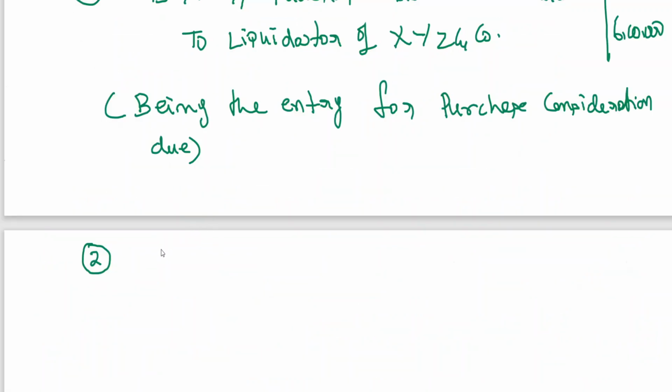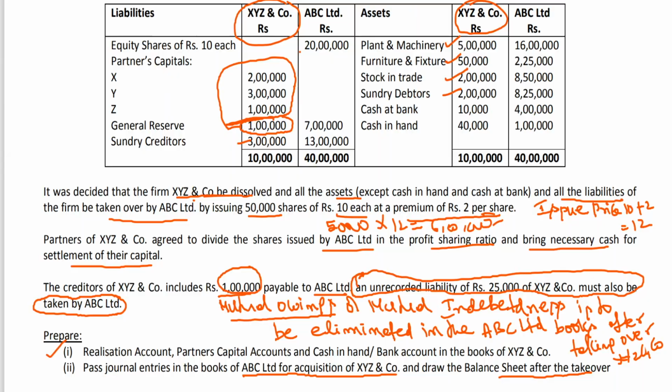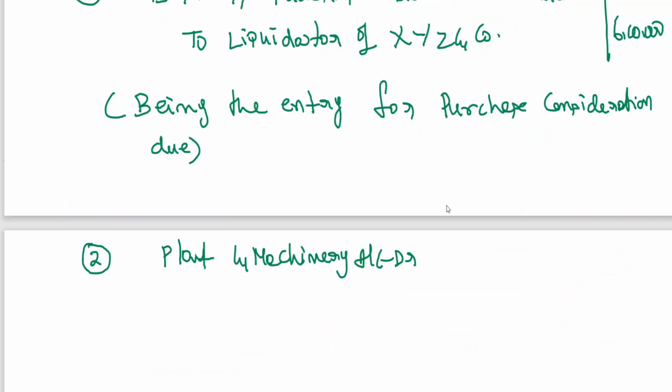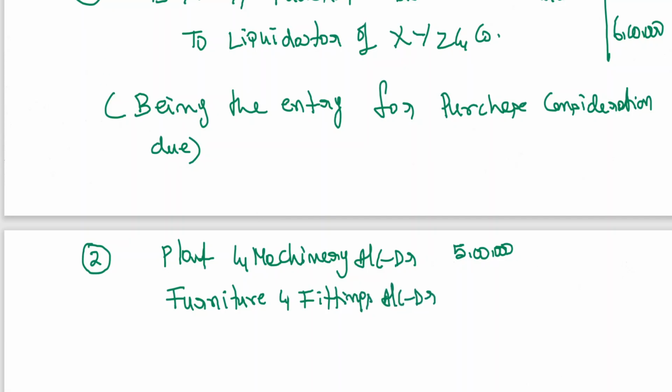Right, first entry here: plant and machinery account debit, five lakhs. Furniture and fittings account debit, 50,000.